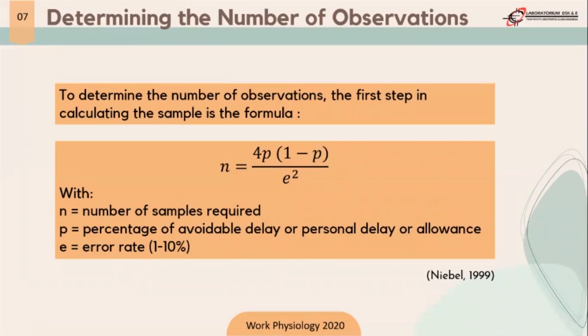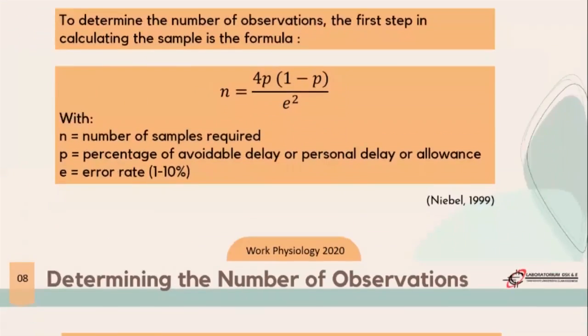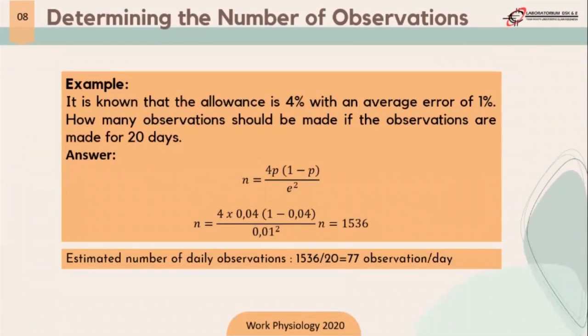The value of the error rate ranges from 1 to 10%. This is the formula based on Nielsen 1999.